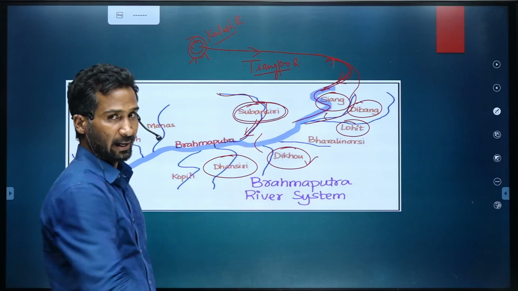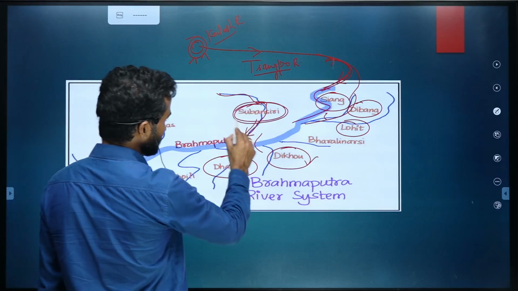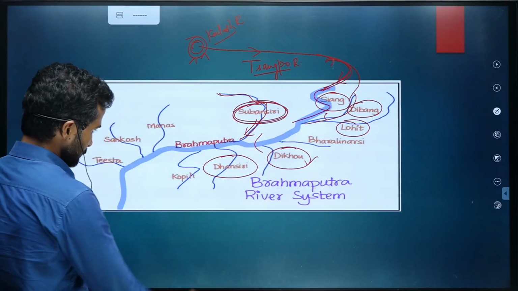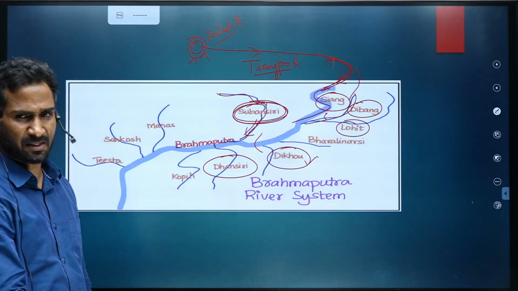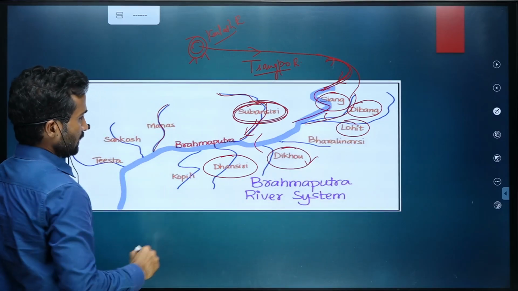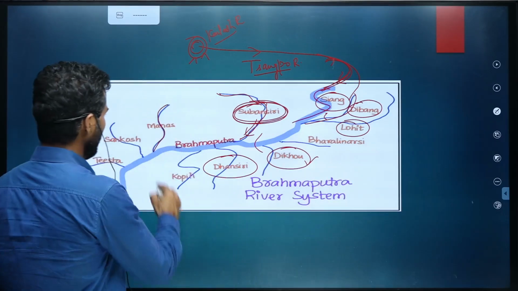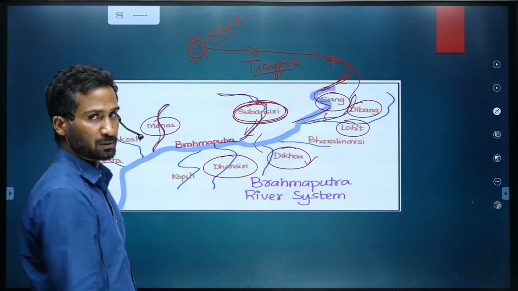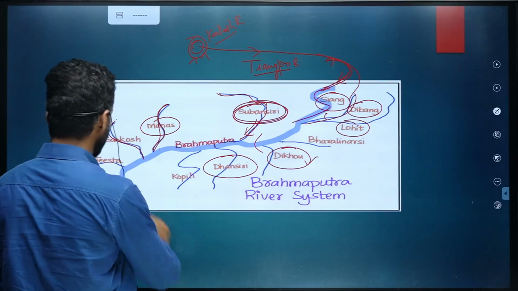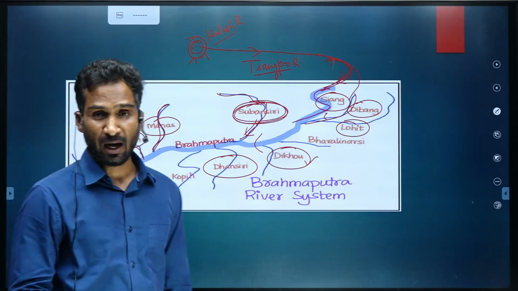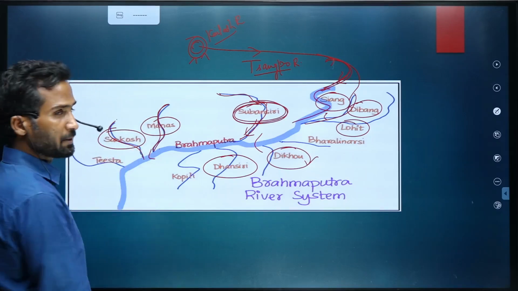If you remember, I told you right bank. How do we get to know right bank and left bank? Yes, so it is joined by Subansiri. So Dhansiri, Subansiri, Dihang, Dibang, Lohit. Do remember these names. Then Manas, flowing from the border of Arunachal Pradesh and Bhutan, the Manas River again joins Brahmaputra. And then there is the Sankosh River. It originates in Bhutan, and it joins Brahmaputra. Again a right bank tributary.